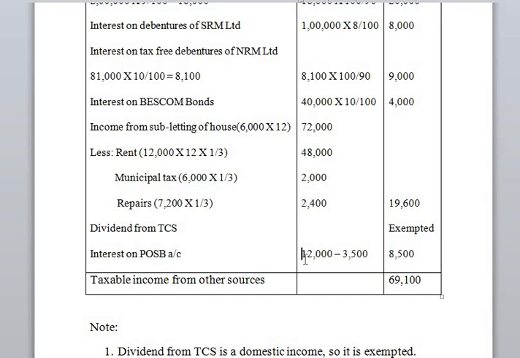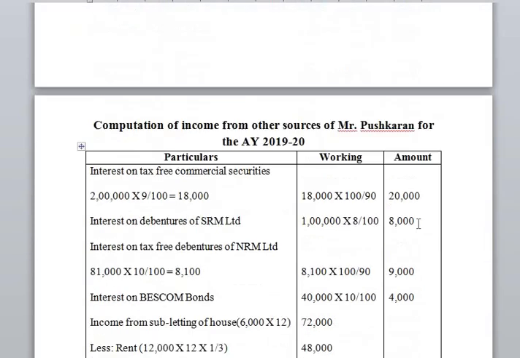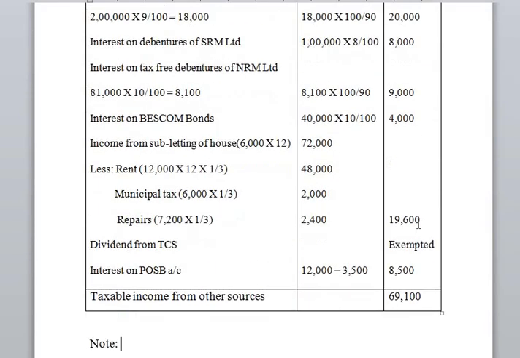So here total interest on post office savings bank account is 12,000, out of which he can claim up to 3,500. The balance 8,500 is taxable. So after adding up all these incomes, the balance is to be called as 69,100, the taxable income from other sources.